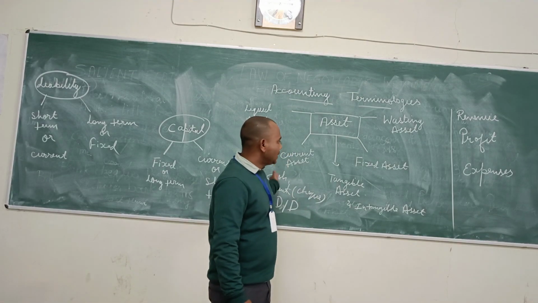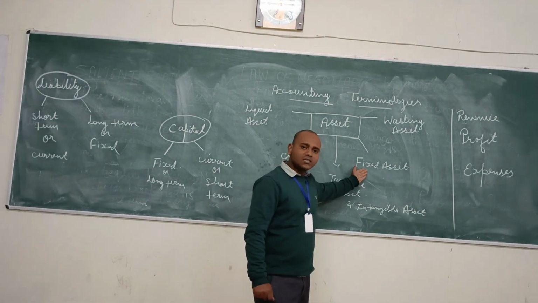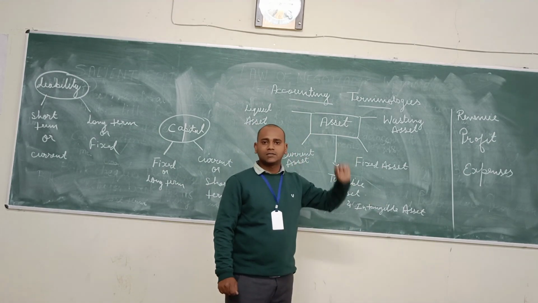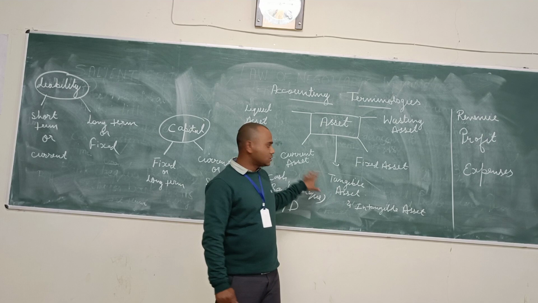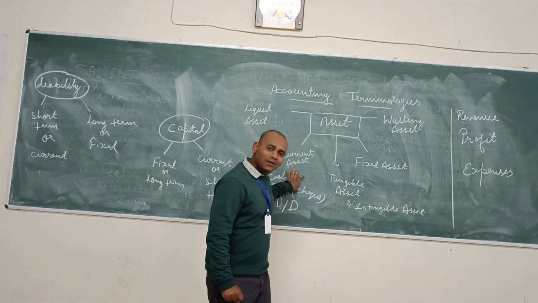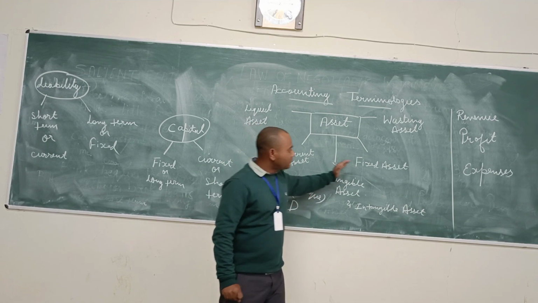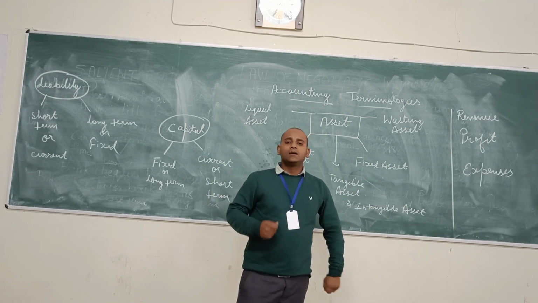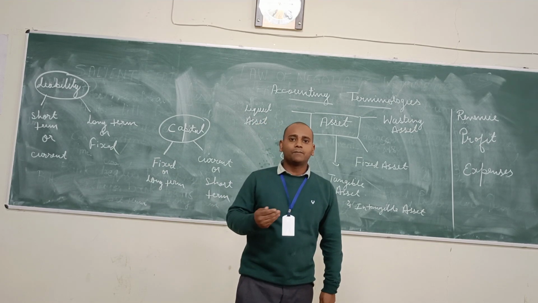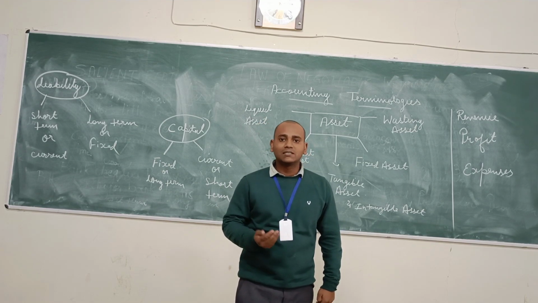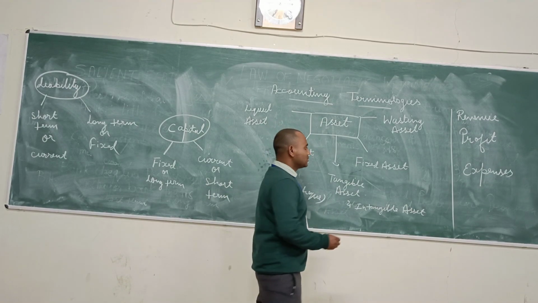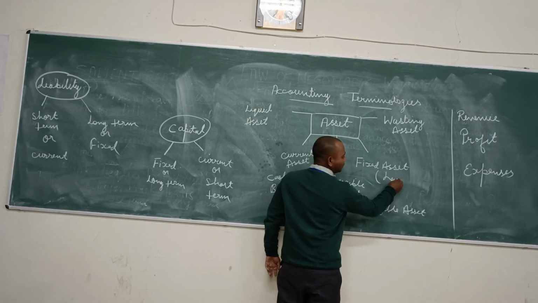Coming to the next type, this is the fixed asset. A fixed asset is just the opposite of a current asset. In current assets, I discussed the assets, the sampatti, which can be used for less than 1 year. In fixed assets, the properties of the business can be used for more than 1 year. The examples of fixed assets can be land,